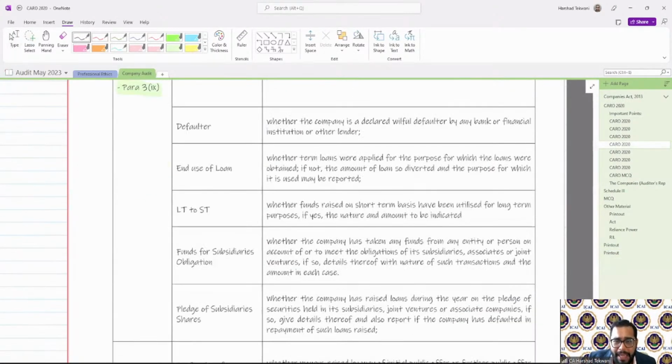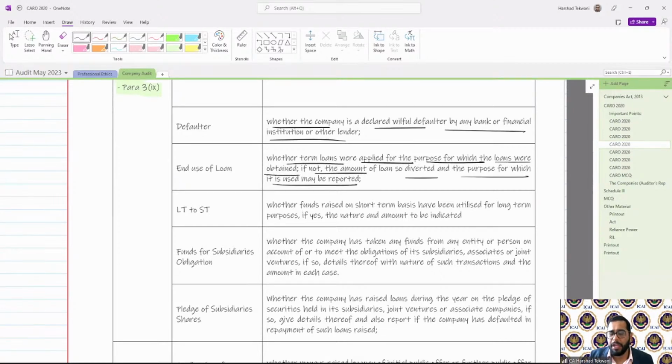Whether the company has been declared a willful defaulter by any bank, institution or other lender. Next, whether the term loans were applied for the purpose for which they were obtained. If not, the amount of loan so diverted and the purpose for which it is used. Whether the funds raised on a short-term basis have been utilized for long-term purpose. If yes, the nature and the amount being used.